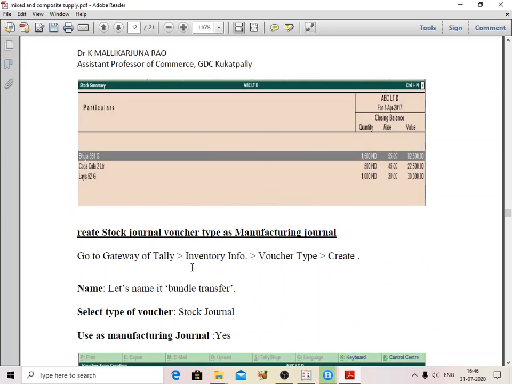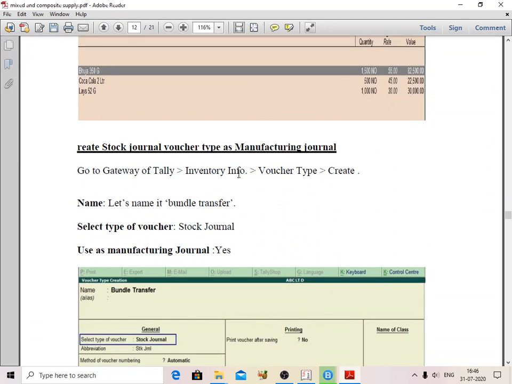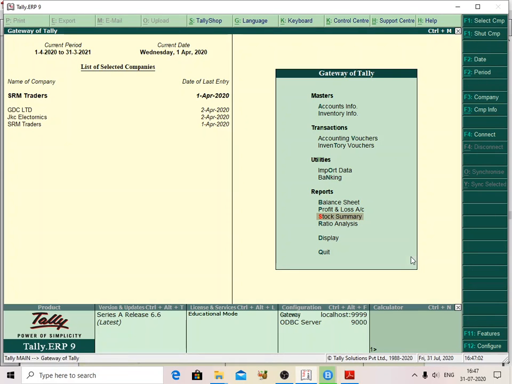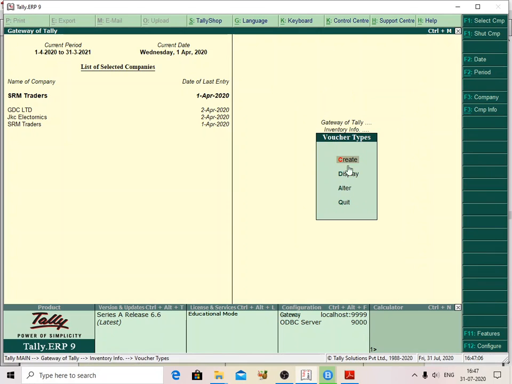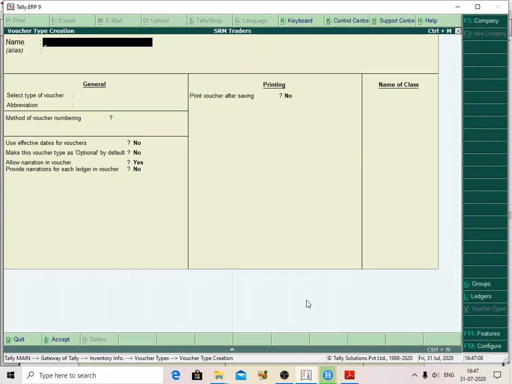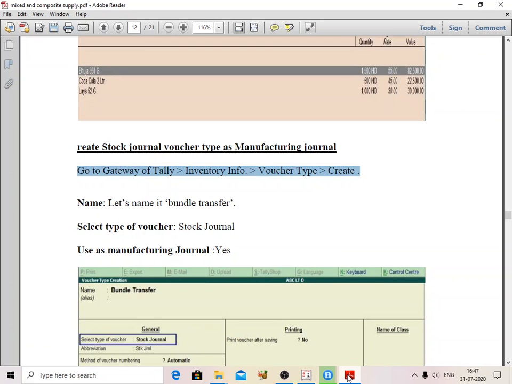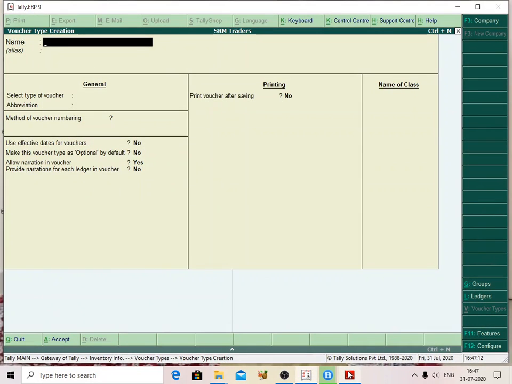Next I am going to create an inventory voucher as bundle. Go to Gateway of Tally, Inventory Info, Voucher Type, Create. Here I am going to create a voucher type called Bundle Transfer.